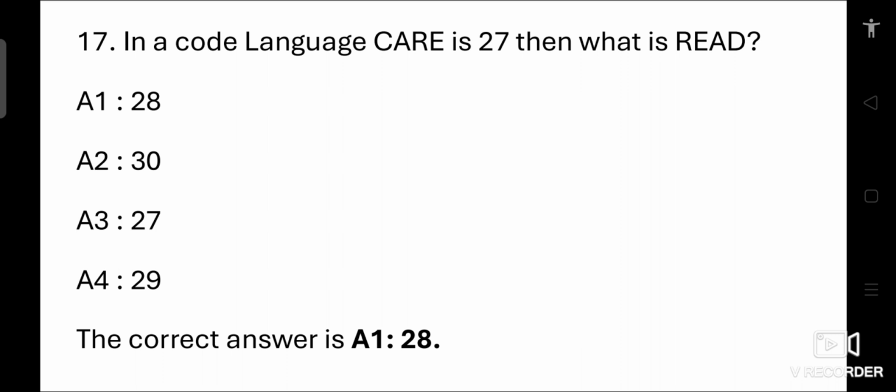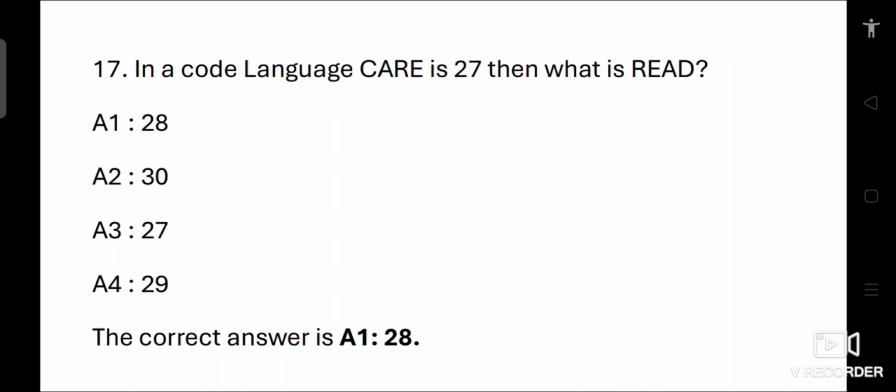So now you have to apply the same method to READ. R is 18, E is 5, A is 1, D is 4. Now add these values together, 18 plus 5 plus 1 plus 4, you will get 28. So the correct answer is A1, 28.